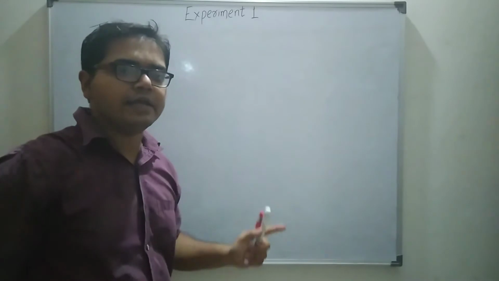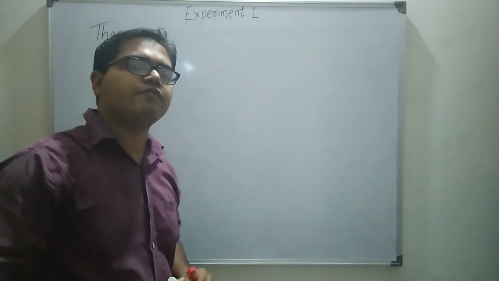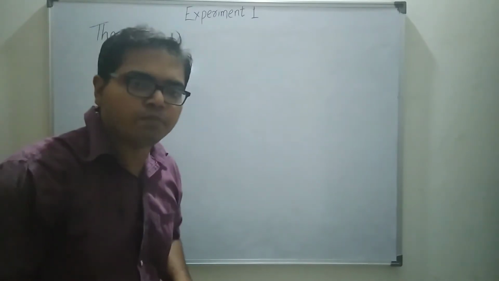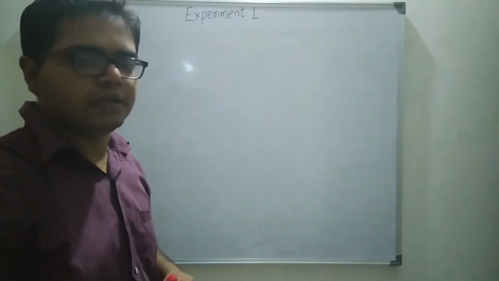Most importantly, you have to explain the function of heart and working of heart. Cardiac output, stroke volume, you have to write in your theory.